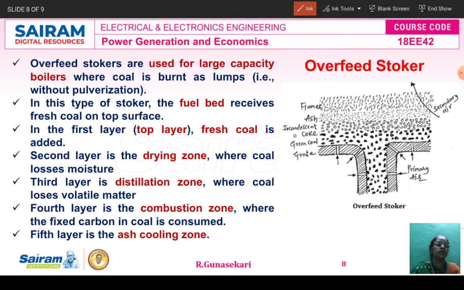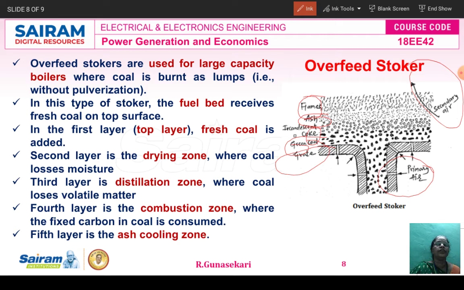You see the circuit diagram. This is the indication of primary air. This is the grate. This is the clean coal. Then coke, that is incandescent coke. Then this is the ash. This is the flame. All are differentiated in the diagram. This is the secondary air.